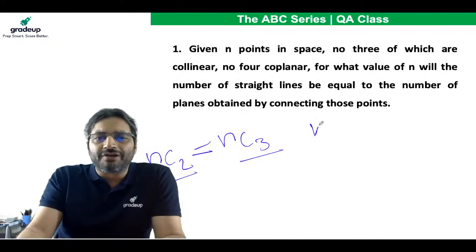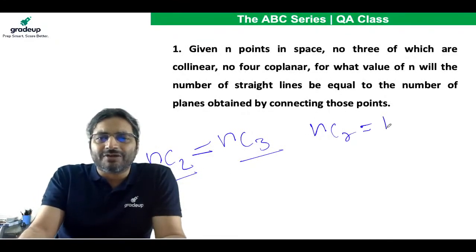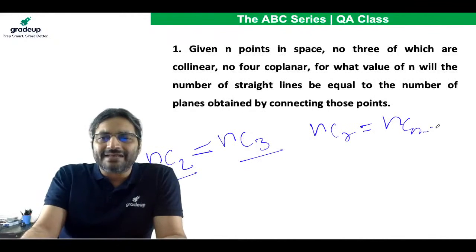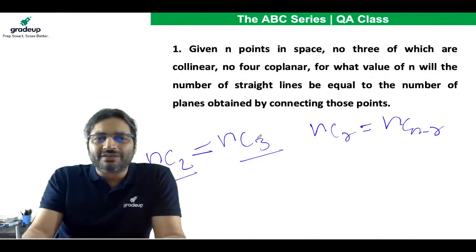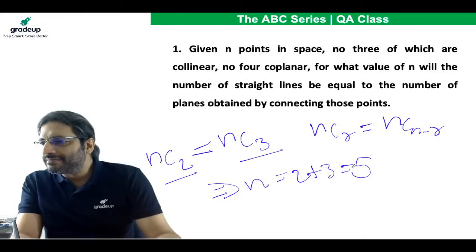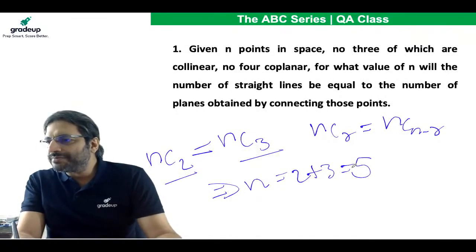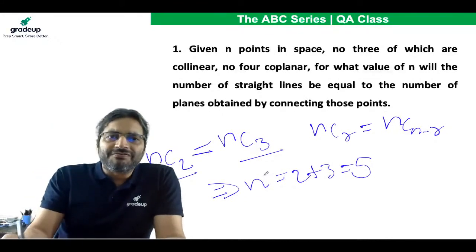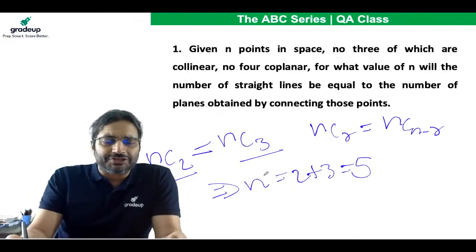I'm sure all of you are aware that nCr is equal to nC(n minus r). So if nC2 is equal to nC3, that only means that n is equal to 2 plus 3, that is 5. Any doubt? Okay, so 5 is the answer to this question.